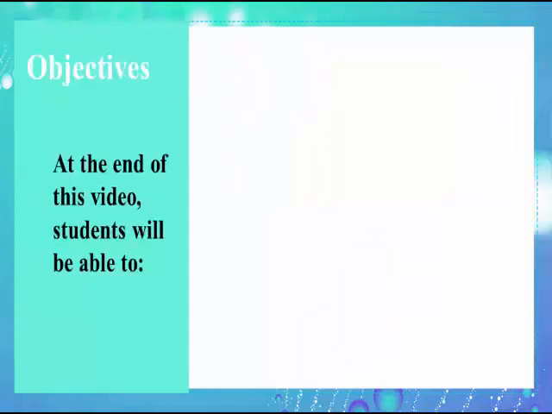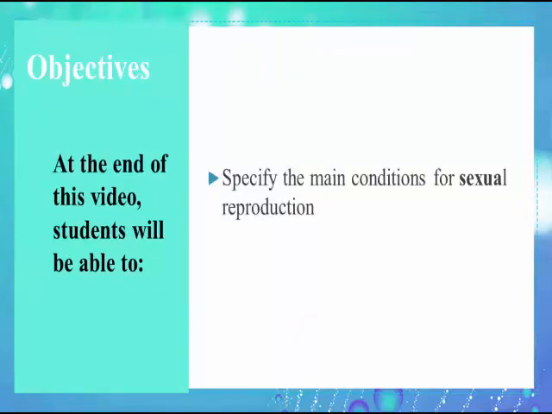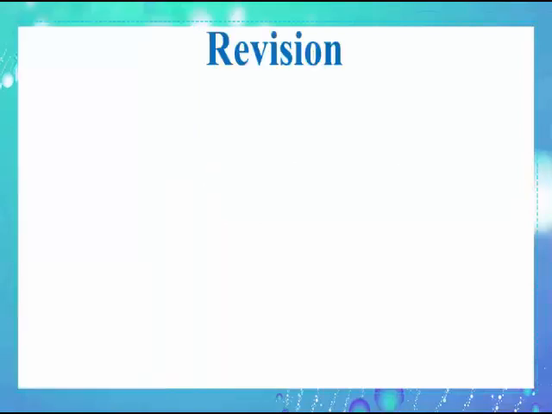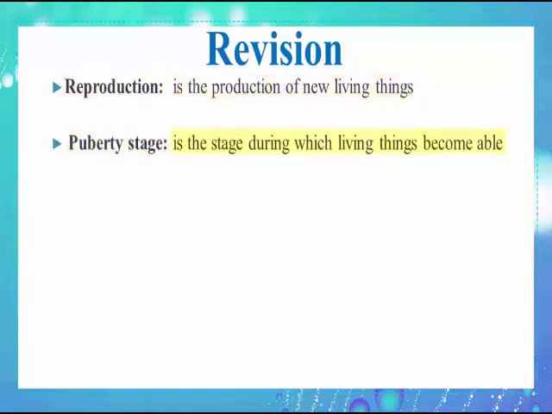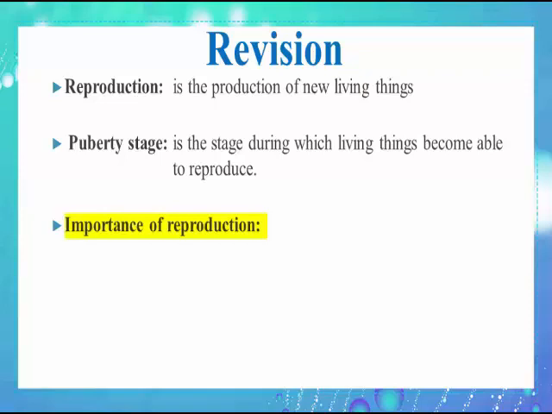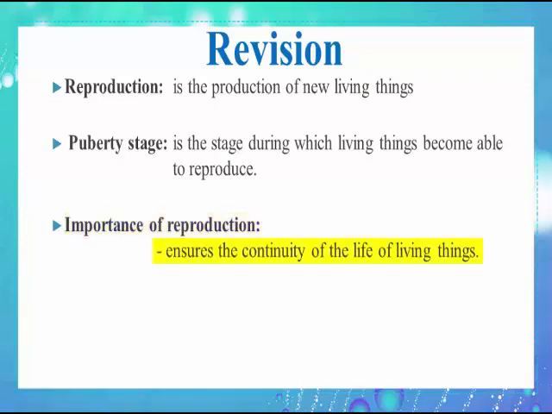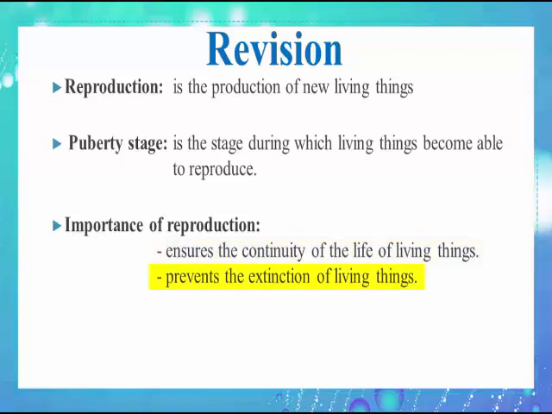At the end of this video, you will be able to specify the main conditions for sexual reproduction. From the previous video, we learned that reproduction is the production of new living things. Puberty is the stage during which living things become able to reproduce. The importance of reproduction is that it ensures the continuity of life of living things and prevents their extinction.